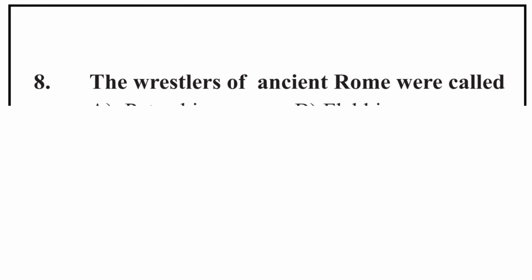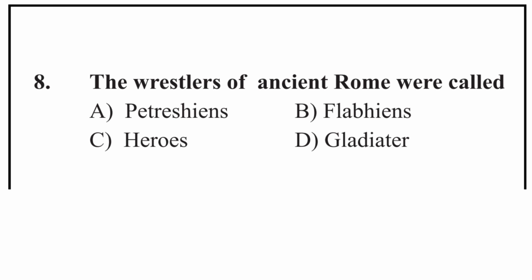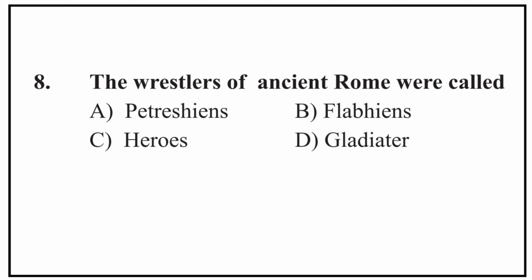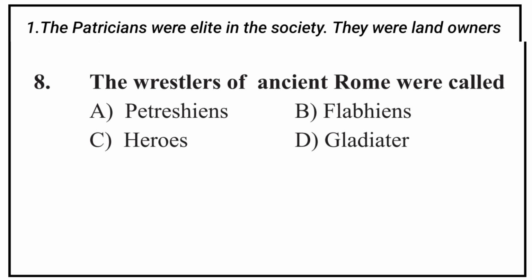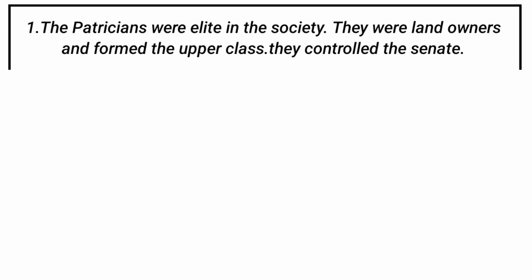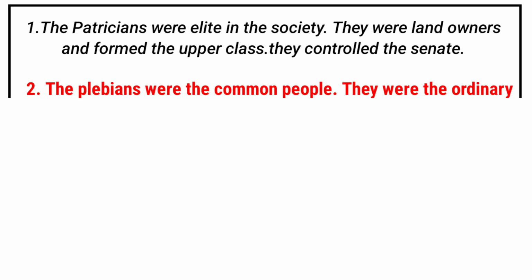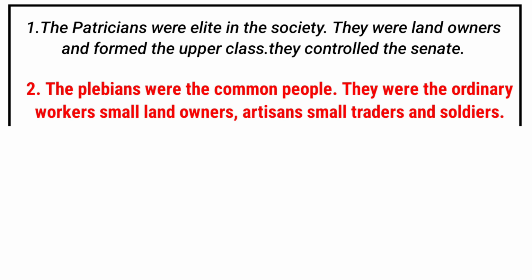The wrestlers or fighters of Rome were called, options are patricians, plebeians, heroes, gladiators. Let's see the options. The patricians were the elite in society. They were landowners and formed the upper class. They controlled the senate. The plebeians were the common people.